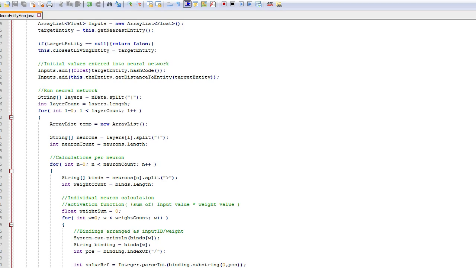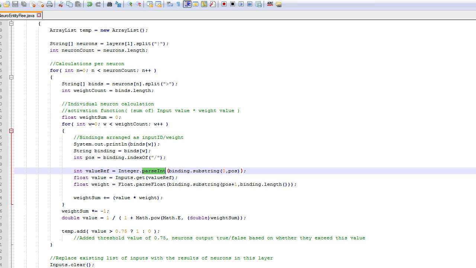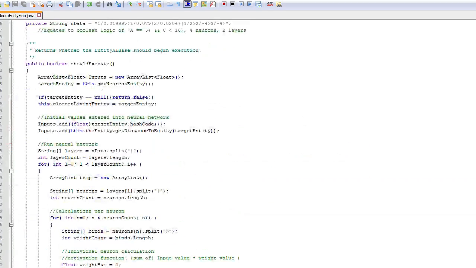The current bug I'm having is happening right around here. More or less. It's happening... there it is. It's happening right as I try to parse an int, because apparently at some stage, I'm not entirely certain where just yet, we get an empty string entering into the equations, which means that parseInt breaks, basically. Because it needs to have a string of at least length 1, so it can try and fathom out what the actual value is.